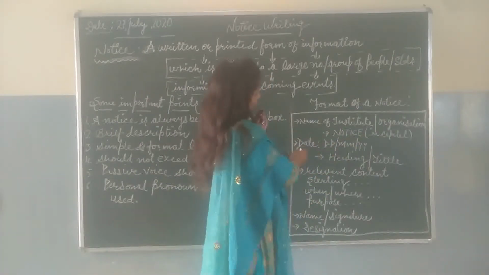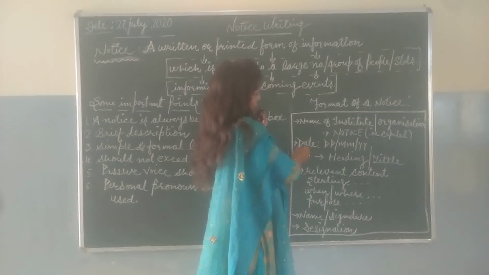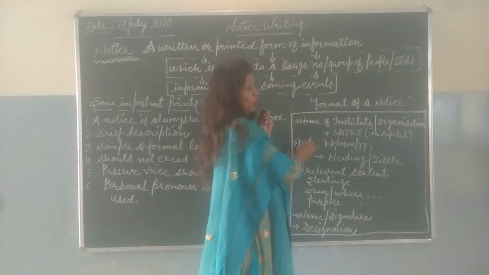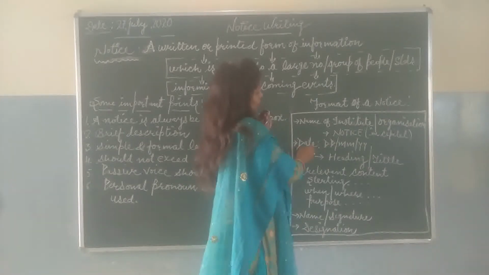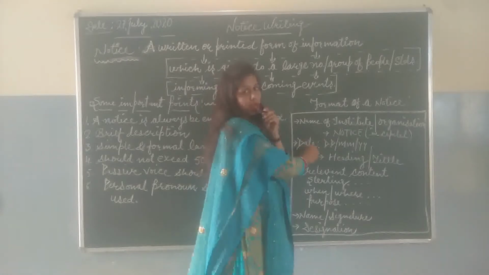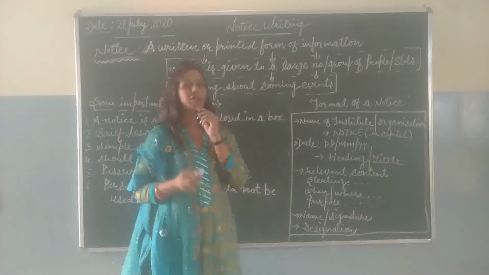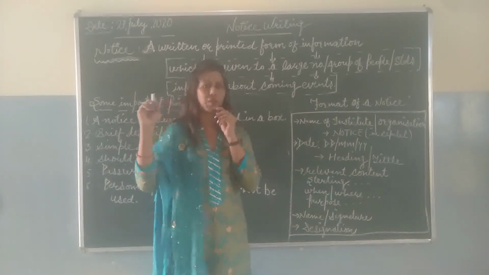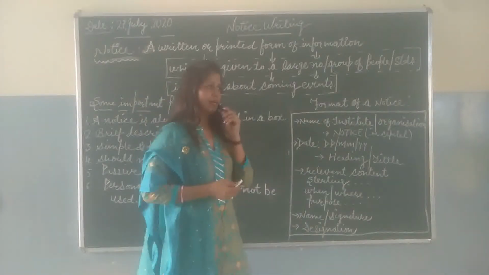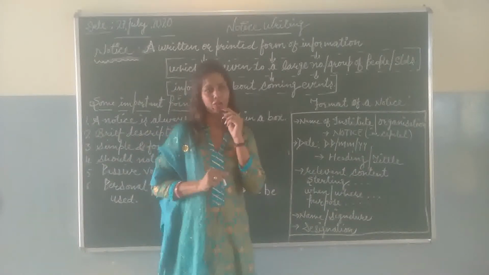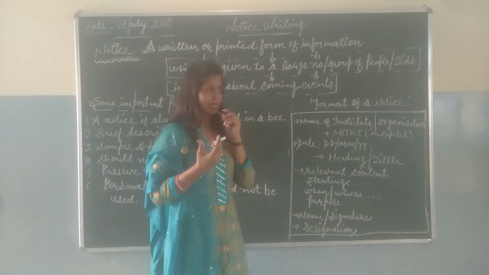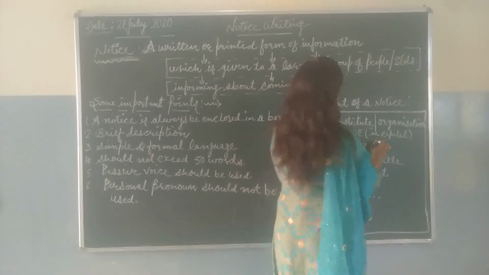And the next point is date. We have to mention the date here. For example, today is 27th July 2020. So according to British format, we have to write 27 July 2020. Sometimes it happens in the classroom that I observe some students writing it like this, 27.